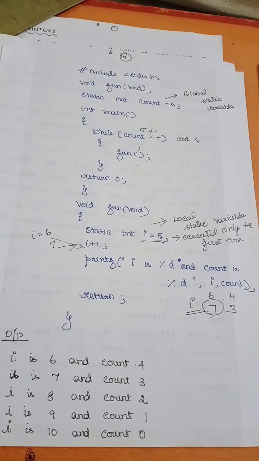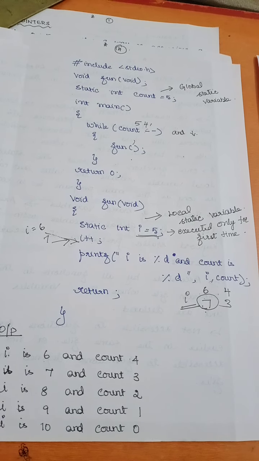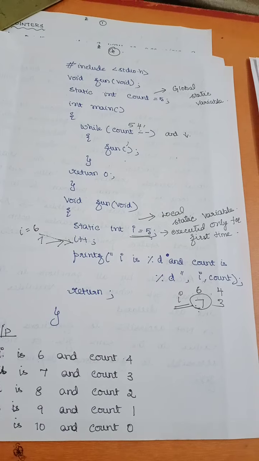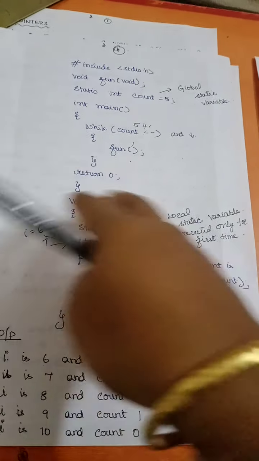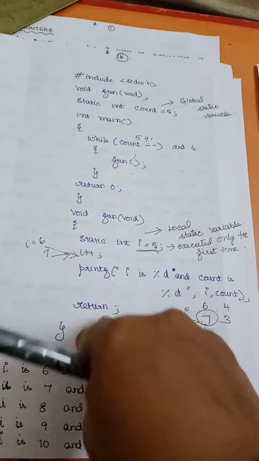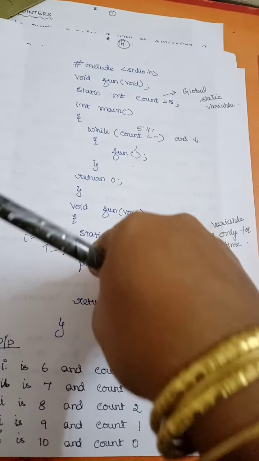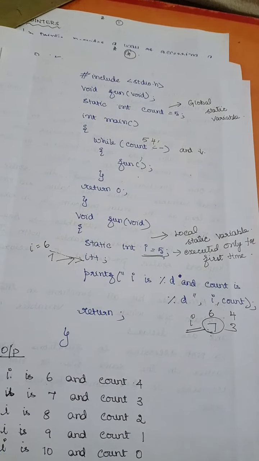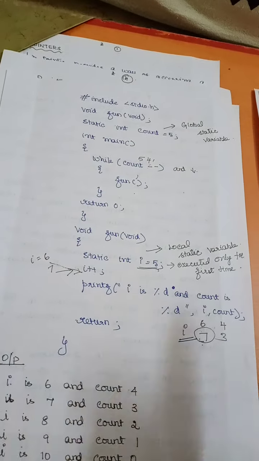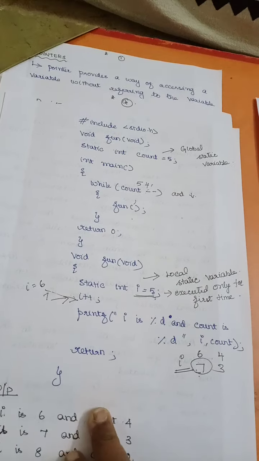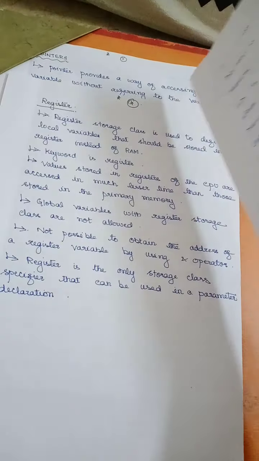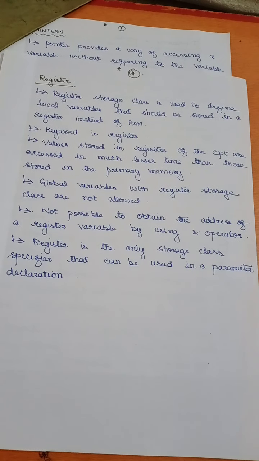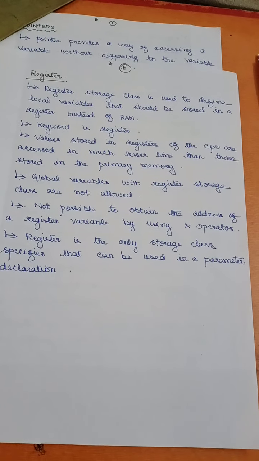And what is the difference between your static and extern? Extern means it is available between the files. Whereas your static means it is available only within this particular file. So whatever the function I have got here, only for this function this variable is accessible, right? Whereas extern means it is between the two different files also I can go for accessing the variables or functions, right? Now the next one is going to be the storage class called register.